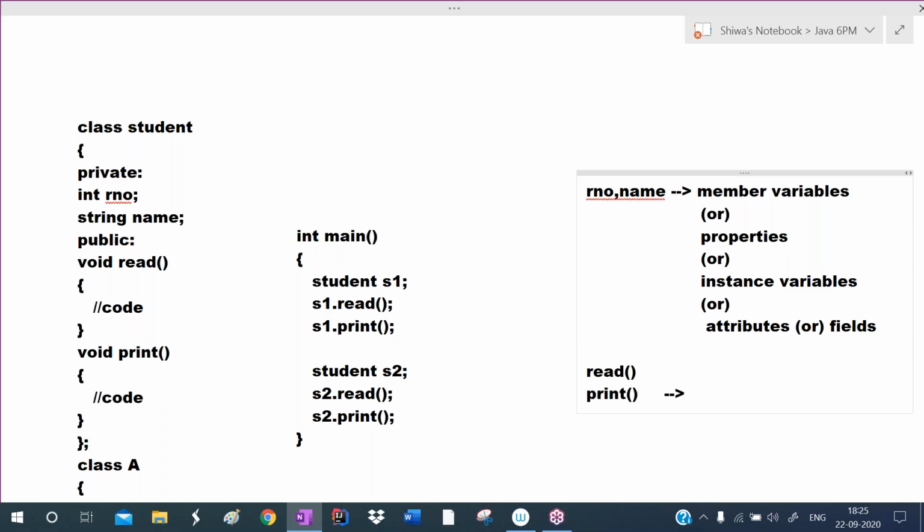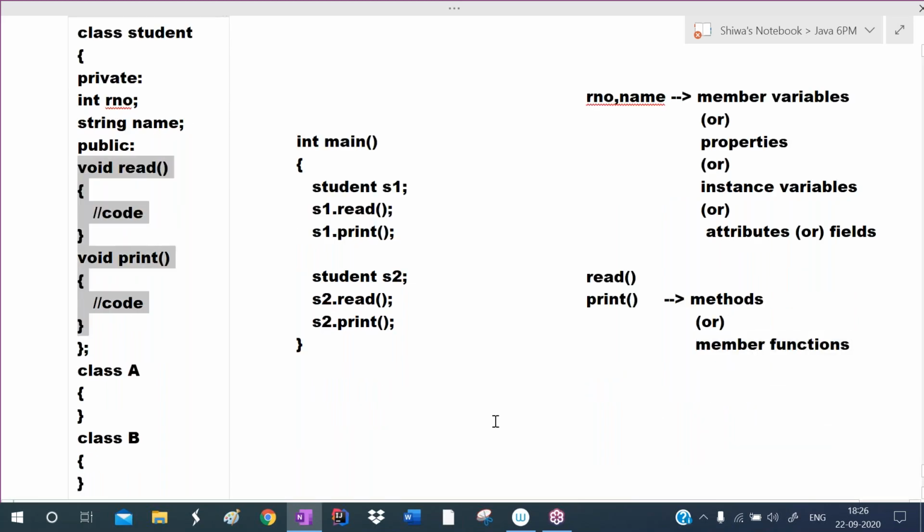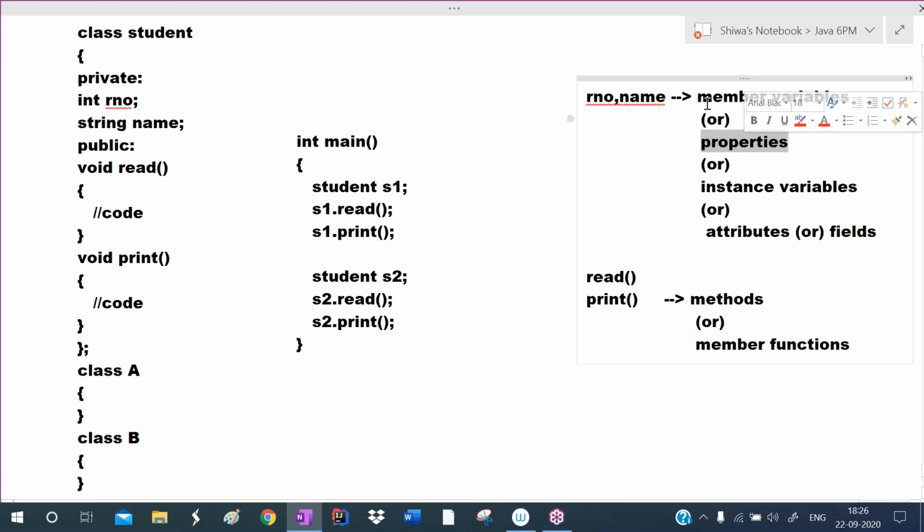Read and print are called methods, or you can say member functions. This is the terminology. Remember this terminology, very very important. So methods can also be called member functions. In this example, read and print are the methods, or member functions. Roll number and name are the properties, or you can say member variables, instance variables, attributes or fields. Terminology.